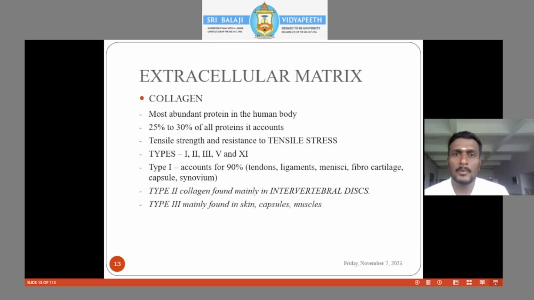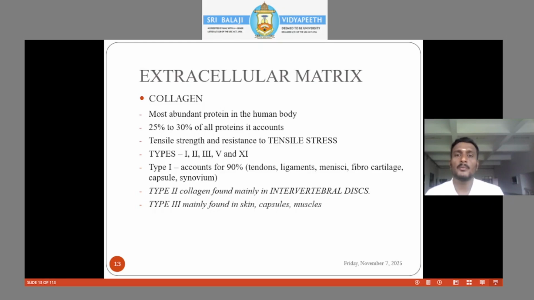Let's go into detail about collagen. It is a very important material present in all the connective tissues that withstands a large amount of tensile stress. Whenever we say tension or tensile stress, the connective tissues that withstand the tension are your ligament and the capsule. The most abundant protein in the body is collagen, 20 to 30% of all the proteins across the body. It is the primary restraint of tensile strength, resisting tensile stress.